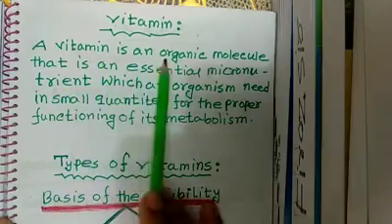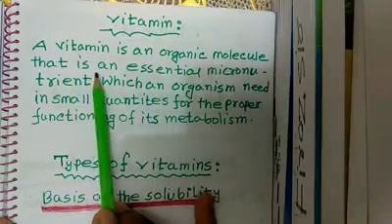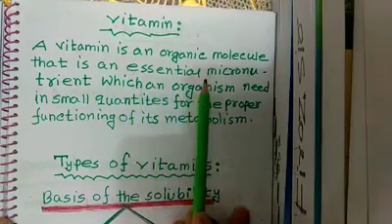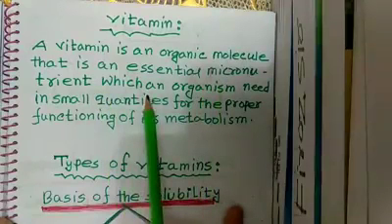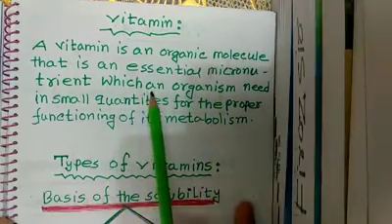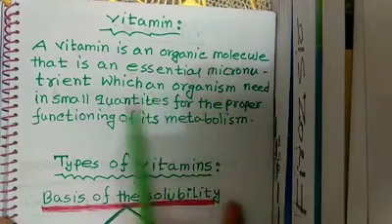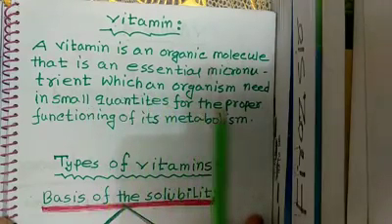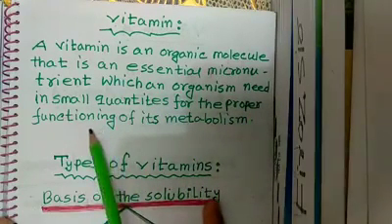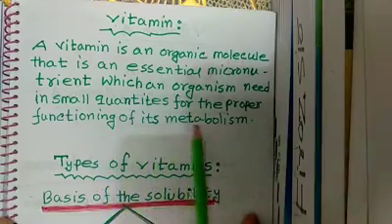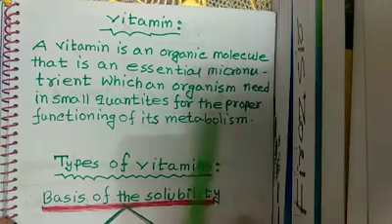A vitamin is an organic molecule that is an essential micronutrient which an organism needs in small quantities for the proper functioning of its metabolism. I mean, what is vitamin?